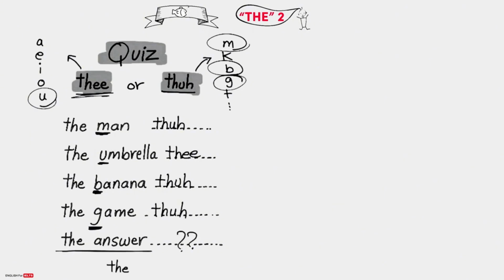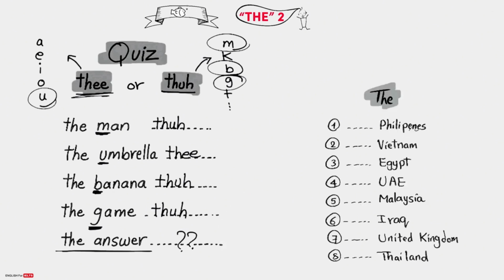You do this one, guys. What do you think? The answer? Or do you say "Philippines" or "the Philippines"? Do you say "Vietnam" or "the Vietnam"? So do we use "the" before countries or not?